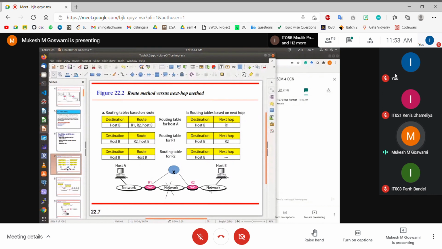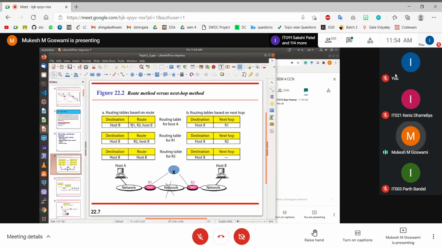So we have taken an example here that let's say we have a host A which is connected to host B using intermediate devices R1 and R2, right? Then in the host-based and route-based forwarding mechanism, you have to remember the entire route. So host A has to remember the entire route, that if I want to send data to B, I have to first send it to R1, and then R1 has to send it to R2, and then R2 will in turn forward the data to host B.